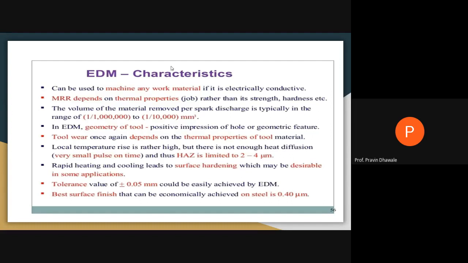The tolerance will be obtained within a range of plus or minus 0.05 mm, and we can easily or economically achieve the best surface finish on steel up to 0.40 microns. These are the characteristics of this electric discharge machining process. Note down certain characteristics.